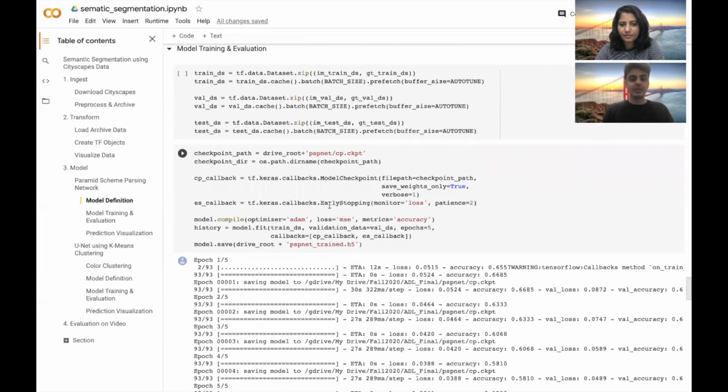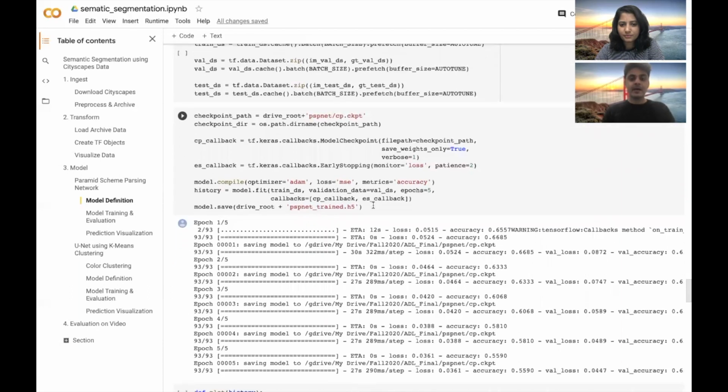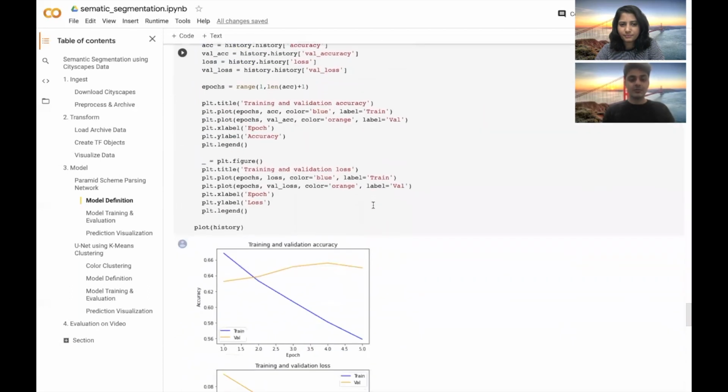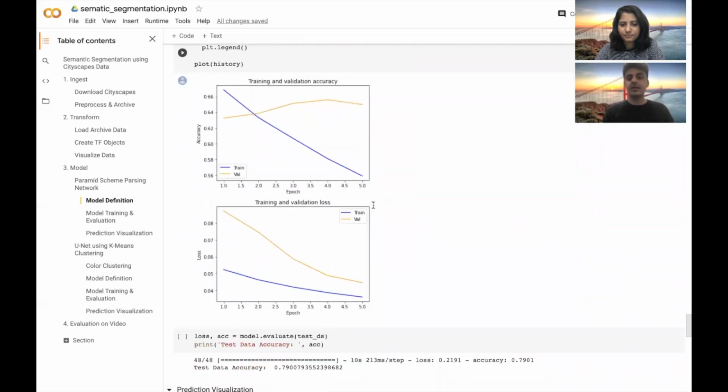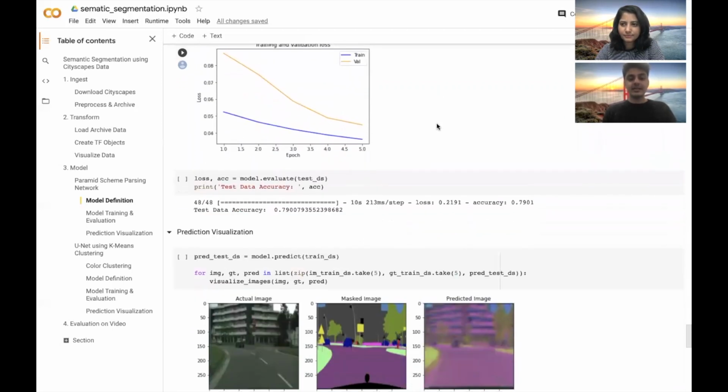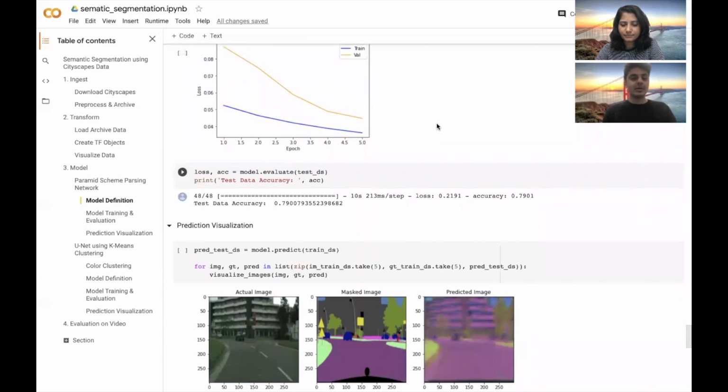We are using early stopping here to ensure that we do not overfit our model. From the plots of accuracy versus epoch and loss versus epoch, we realize that the model is trained within 4 epochs and starts overfitting beyond that as the validation accuracy dips. On the test dataset, we got pretty good accuracy of 79%, and on the validation dataset, we were getting around 65%.